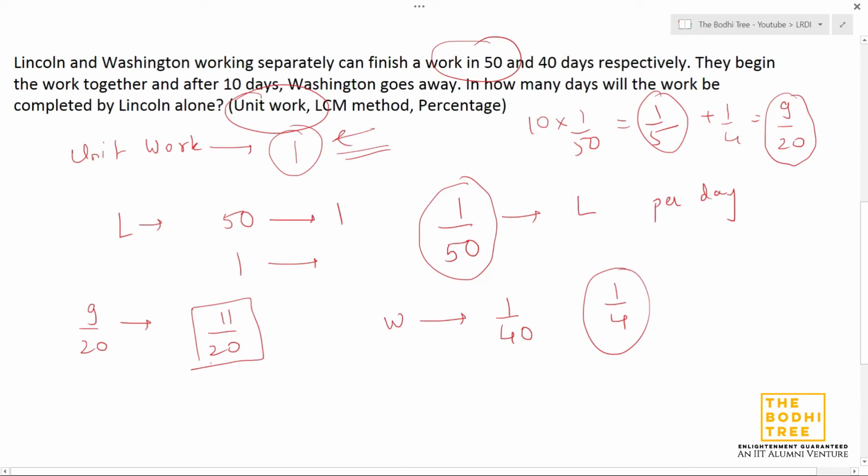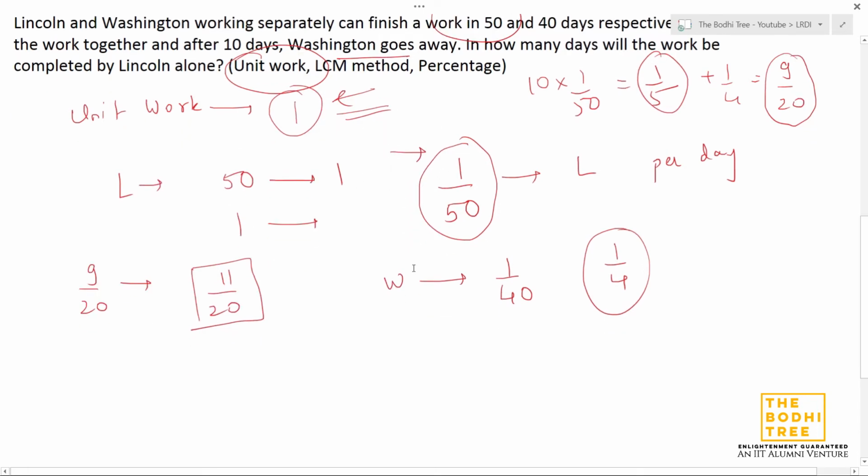So this needs to be completed by whom? Washington is leaving us, right? So Washington left, and now we are left with Lincoln. We know the efficiency of Lincoln. Basically Lincoln per day finishes 1 by 50 work.